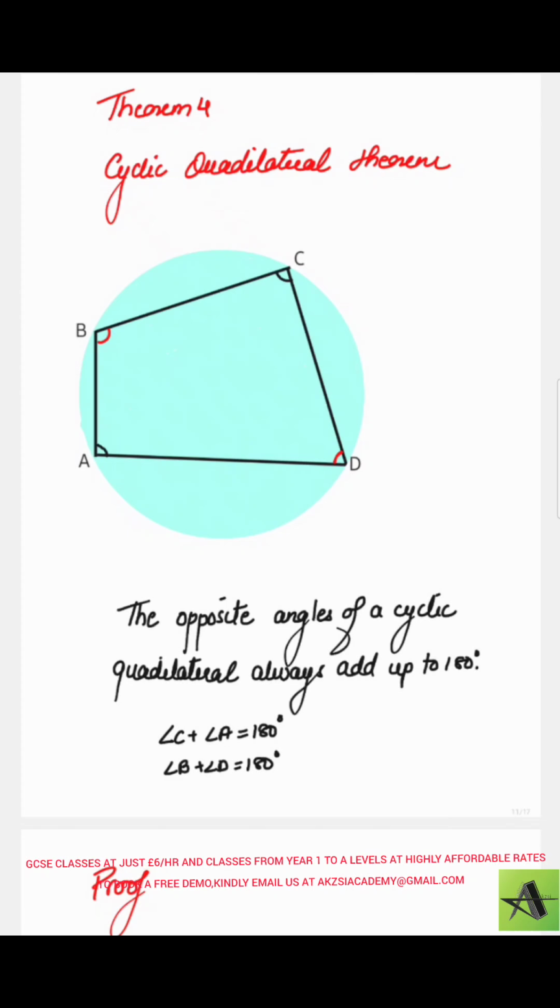You can see this one and this one are clearly the opposite angles. When you add them up, it will give you 180 degrees. Similarly, angle B, this one, and angle D, this one, are the opposite angles, and when you add them together, it will give you 180 degrees.